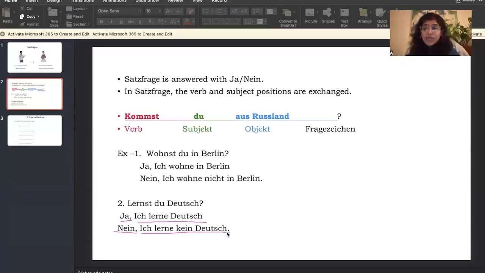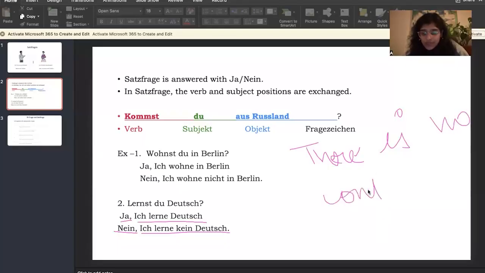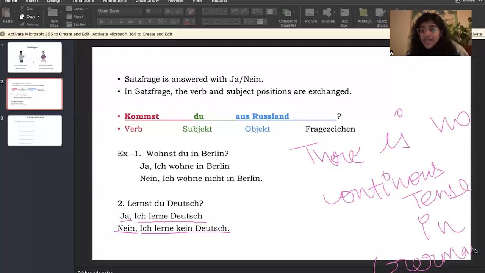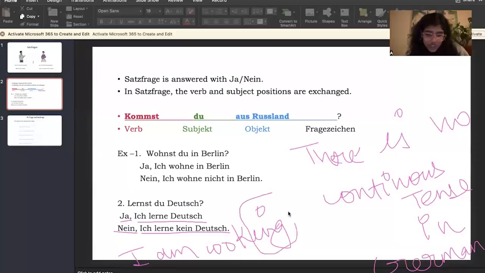Now there is one very, very important thing that I want to tell everyone: there is no continuous tense in German. There is no continuous tense. What is continuous tense? Continuous tense is am plus the ing form. For example, I am cooking. This is an English sentence. We have am plus ing. This is called the continuous form, present continuous. This tense does not exist in German. So this sentence is equal to I cook.